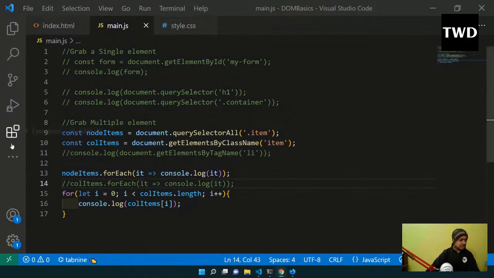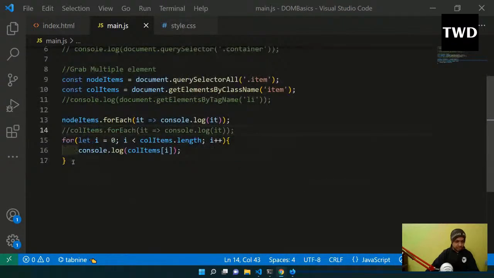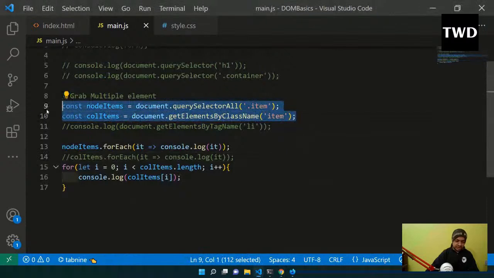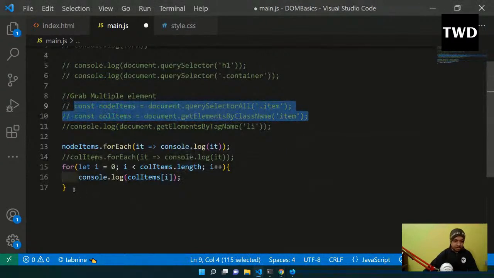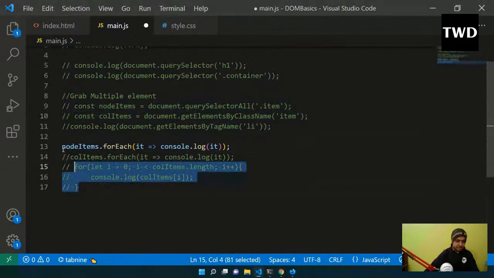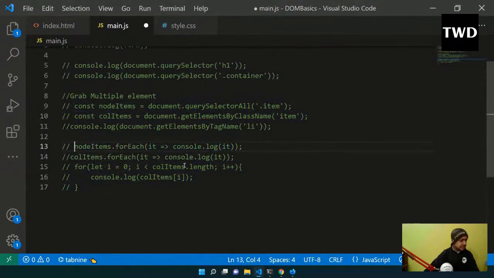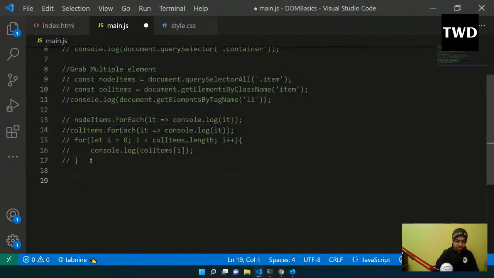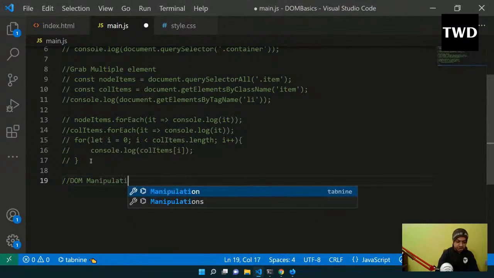We'll learn about DOM manipulation. First let me comment all of this out. I'm commenting all of these things out, and now I will learn about DOM manipulation.